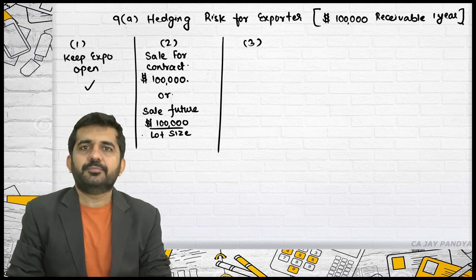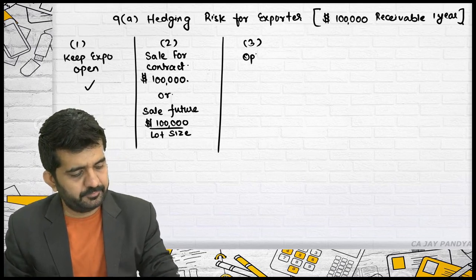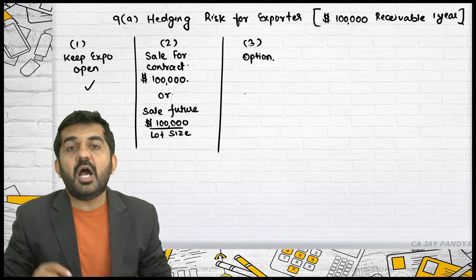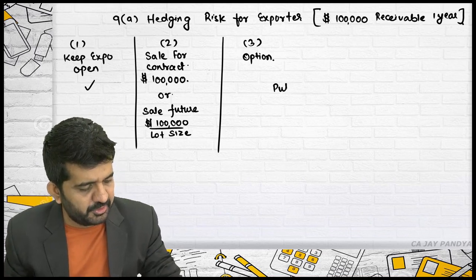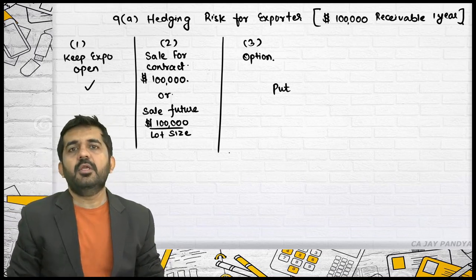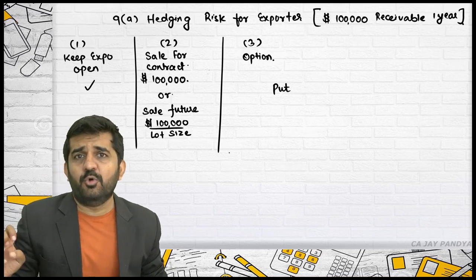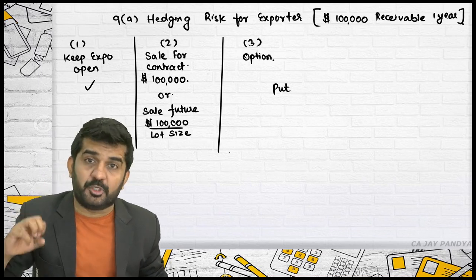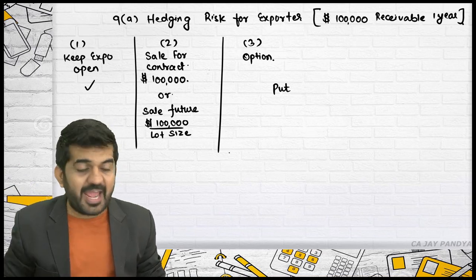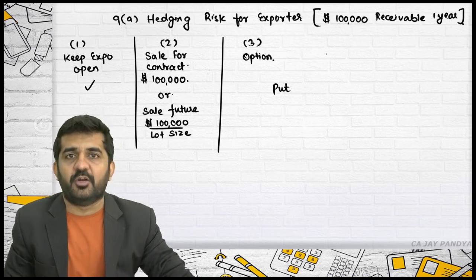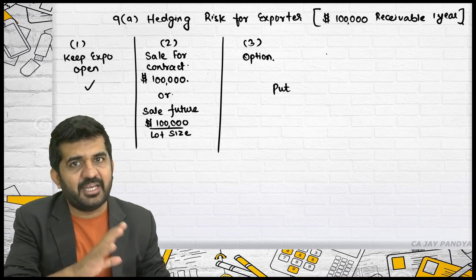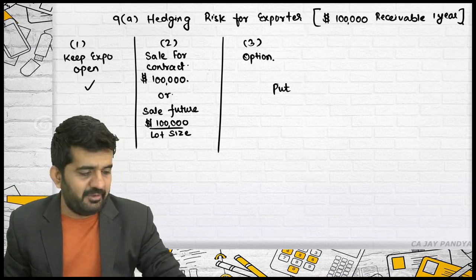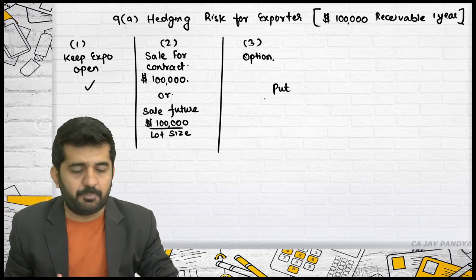Third option is option. I want an option to sell in future. I am not a writer of the option. I don't want to sell this option. I want to purchase this option. I want to get this option of selling $1 lakh at a predetermined price. If the price is higher, I will be selling it in the market. If the price is lower, I will be selling it in the option. That type of option I want.